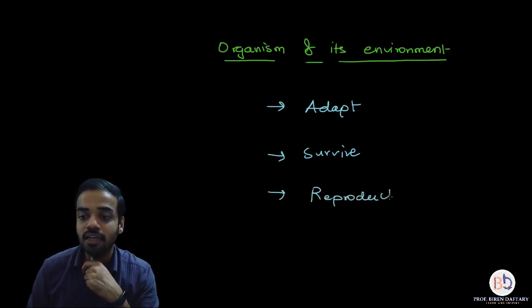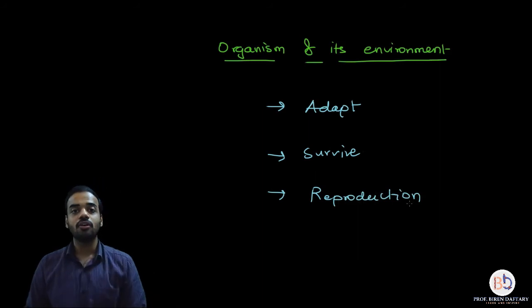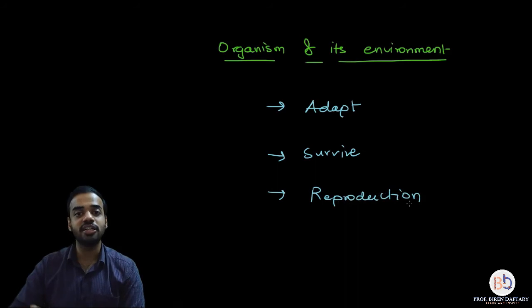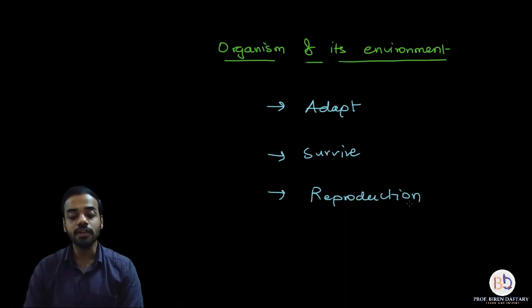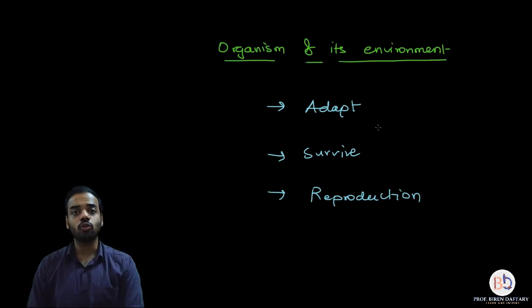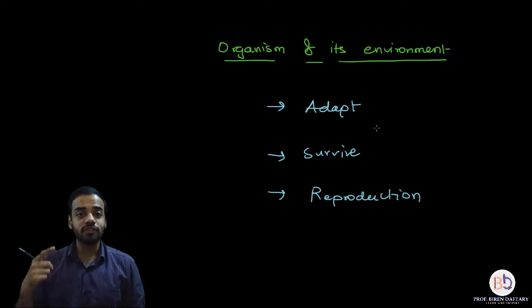Please remember, if there is no reproduction, what is the use of survival? See, reproduction ensures that there is continuation of the species. If there is one generation of tigers and none of the tigers reproduce, then what is going to happen? There is going to be no second generation. All the tigers of that earlier generation will become old, they will die. What will happen next? Nothing. So what happens to the entire species? It gets extinct. So to prevent that, reproduction is very, very necessary. It is very, very important.